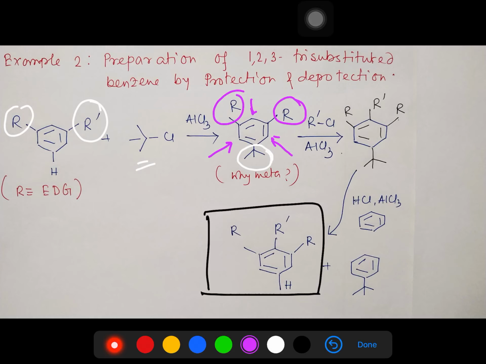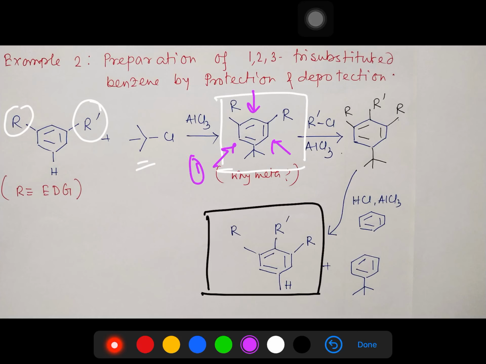And another thing, now just look at this molecule. If you want to do aromatic electrophilic substitution, what options are possible? Three options are possible, either here, here or here. For example, let's number these 1, 2 and 3.